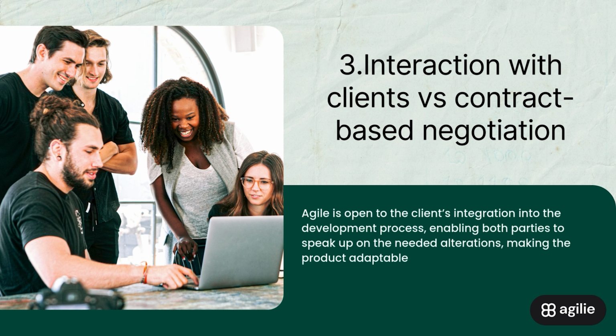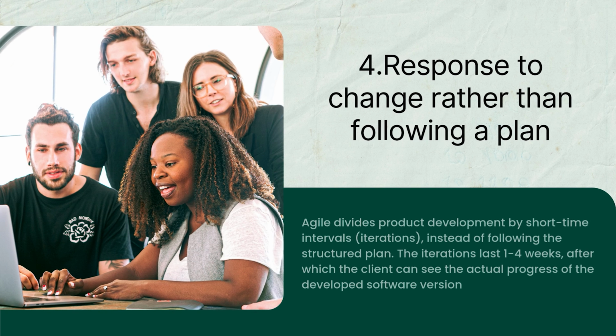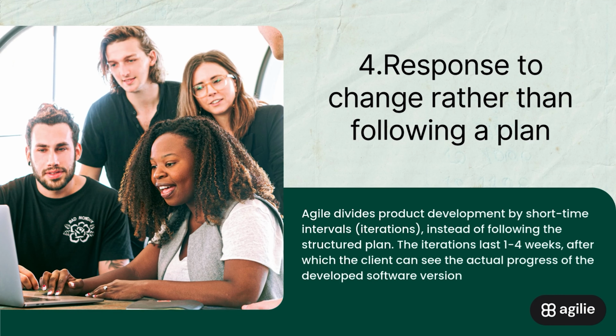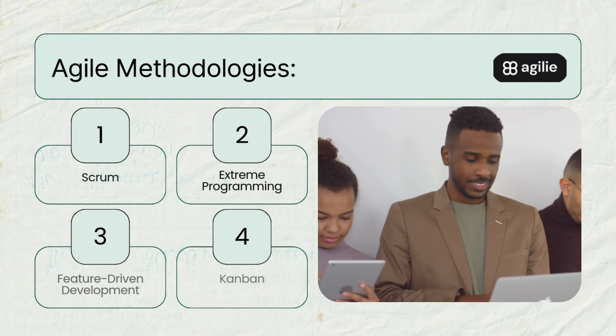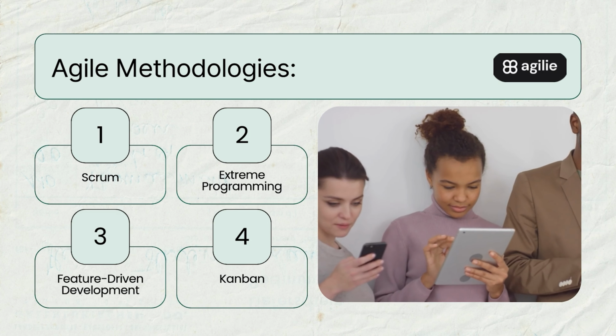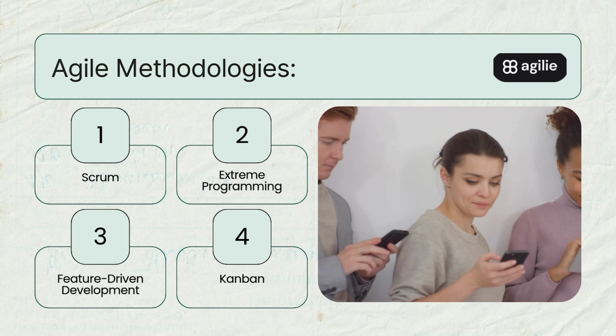3. Interaction with clients versus contract-based negotiation. Agile is open to the client's integration into the development process, enabling both parties to speak up on the needed alterations, making the product adaptable. 4. Response to change rather than following a plan. Agile divides product development by short time intervals, iterations, instead of following the structured plan. The iterations last 1 to 4 weeks, after which the client can see the actual progress of the developed software version. Agile methodologies are Scrum, Extreme Programming, Feature-Driven Development, Kanban.